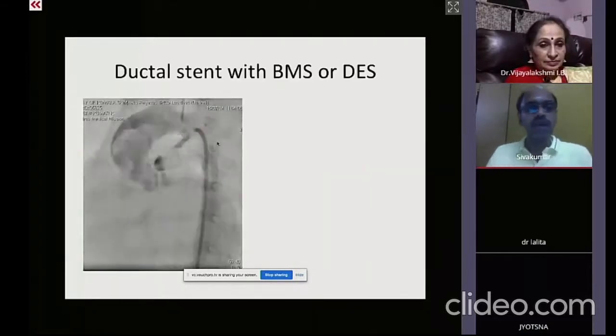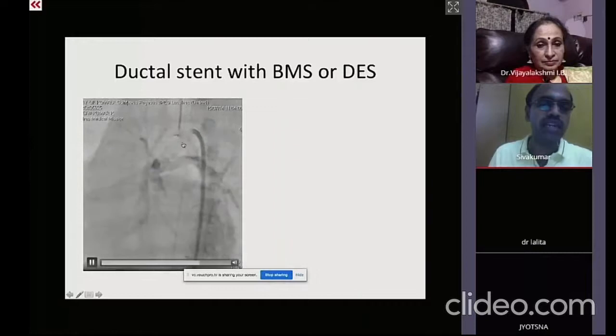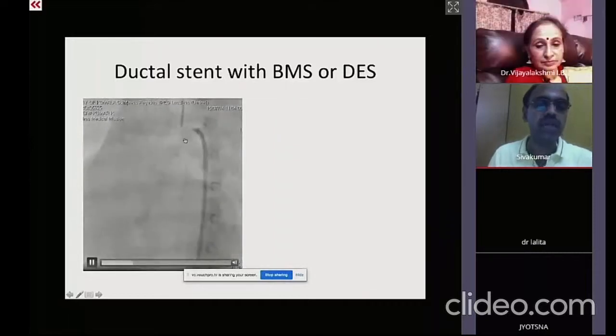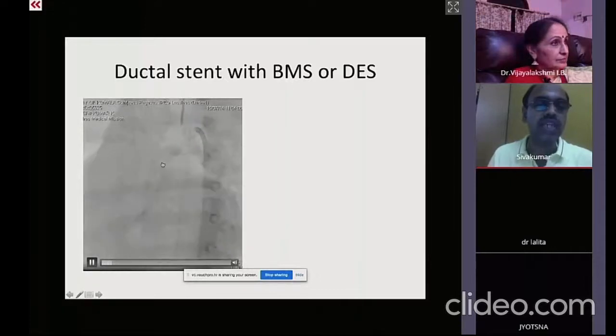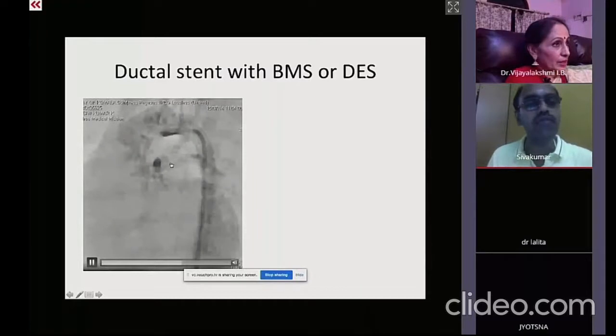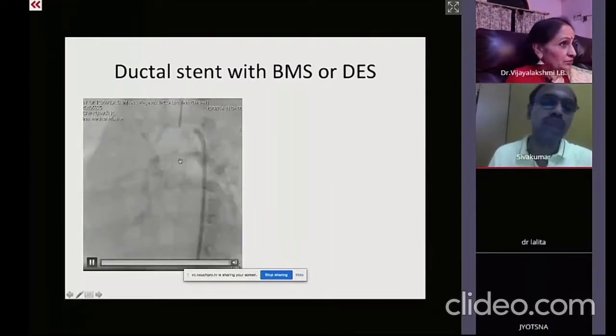So why do we need a drug-eluting stent? This is a bare metal stent that has been put in, and within 2 months, there is an intense in-stent restenosis, significant growth within the stent, and so the child is presenting with severe hypoxia. The child has not grown big enough for a corrective surgery and still remains small at around 2.5 kilograms.